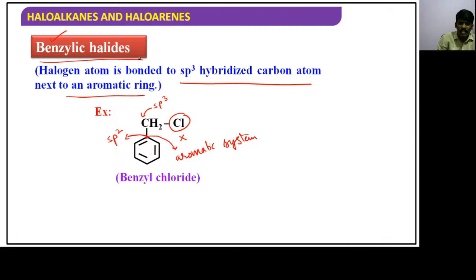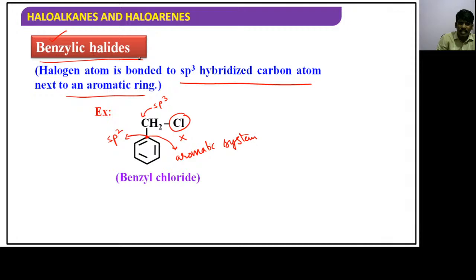What is the first part they have given? You can check it. The first question: in which of the following compounds is halogen attached to sp3 hybridized carbon? Halogen must be attached to sp3 hybridized carbon.